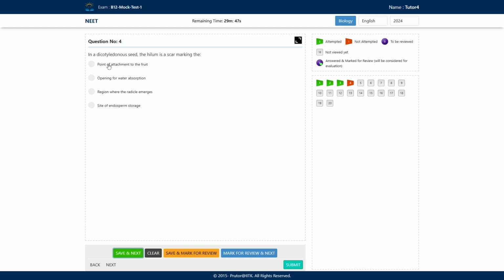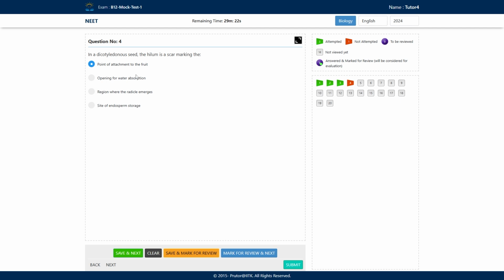So here the correct answer is option A. Okay, this is correct: point of attachment to the fruit. This is the right answer. So hilum is actually a scar on the seed surface that marks the point where the seed was attached to the ovary wall.